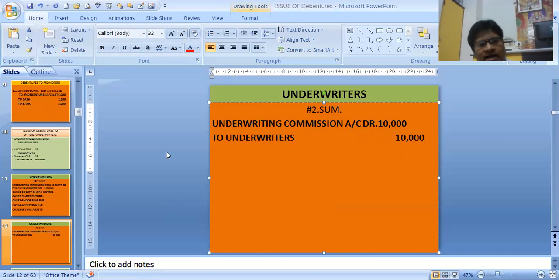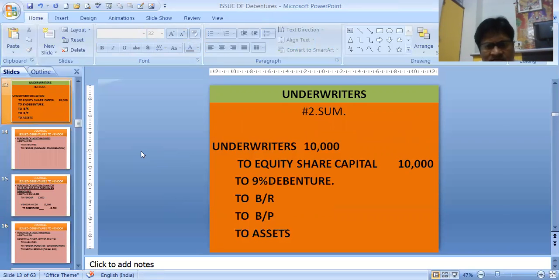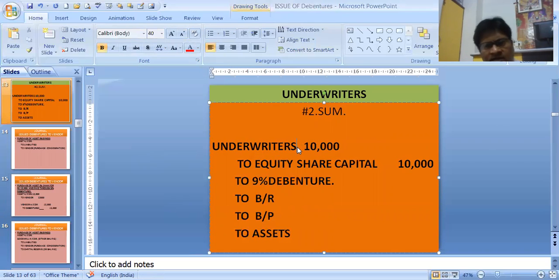Then to the underwriters we may pay in any means. Like if we are paying through share capital, then underwriters 10,000 to equity share capital. If we are paying through debentures, then underwriters account debit to 9% debentures.